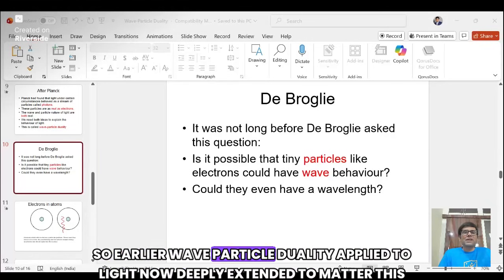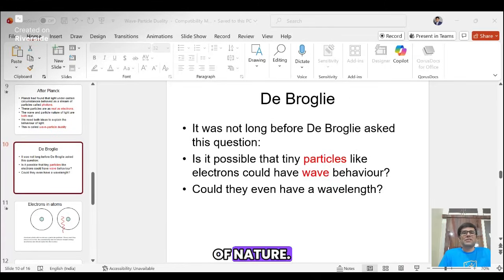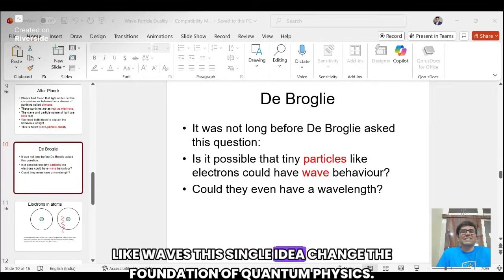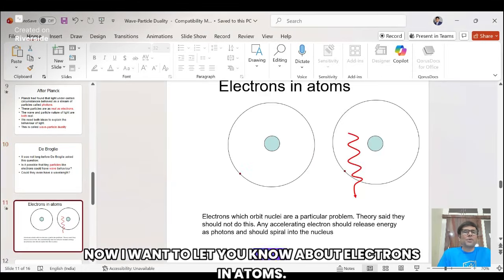Earlier, wave-particle duality applied to light. Now de Broglie extended it to matter. This means that wave-particle duality is not just for light. It is a universal property of nature. So the strong takeaway is that if light can behave like matter, then matter can behave like waves. This single idea changed the foundation of quantum physics. Right? Now I want to let you know about electrons in atoms.